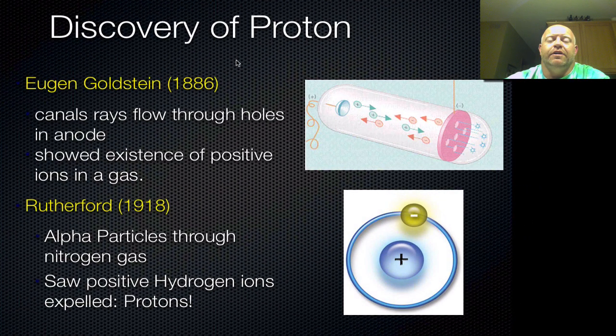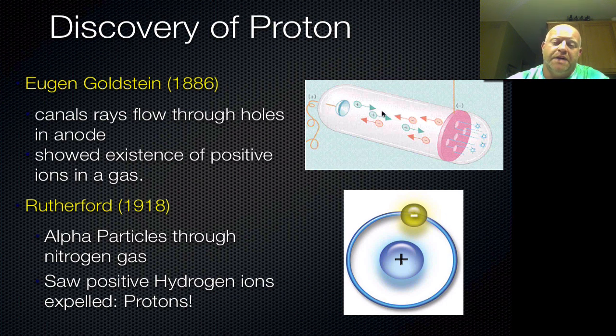Once we've had the nucleus discovered, the next key piece of the puzzle was discovering the proton. The proton really is accredited to several different scientists. The two most commonly ones you'll notice are Eugene Goldstein. Goldstein ran a very similar experiment that J.J. Thomson did in terms of using a cathode ray tube, but he reversed the polarity on the tube, and as a result he was actually able to detect positively charged flow.